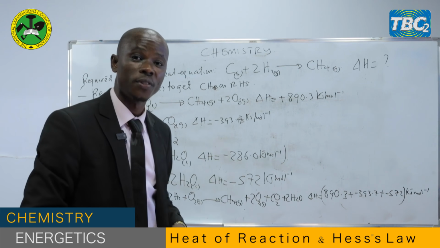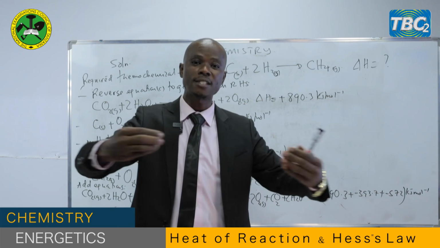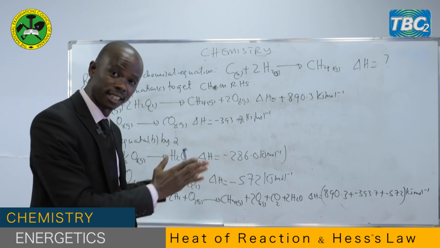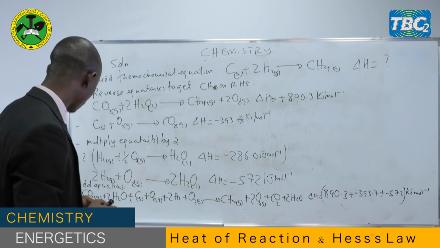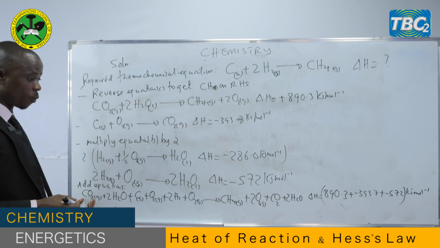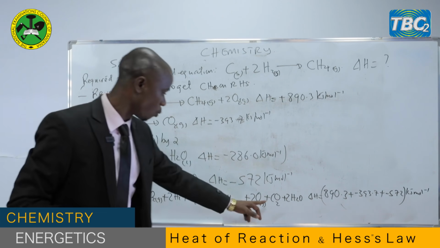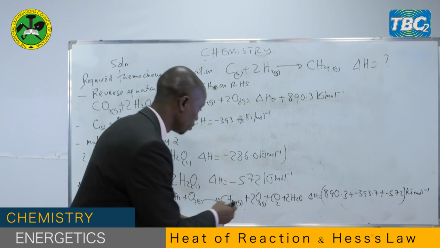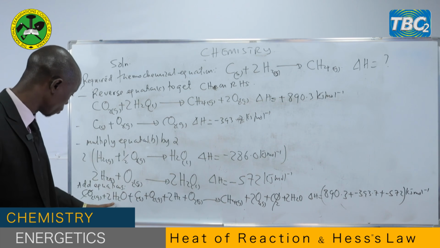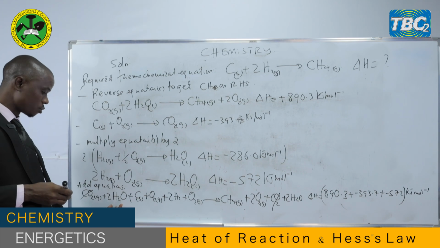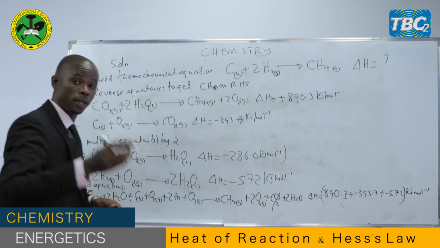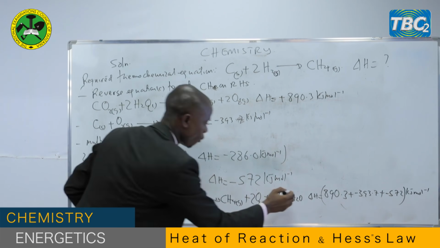What do you do? Another skill: you cancel out those compounds which are present on both sides, the reactant side and the product side. So let's check. We have carbon dioxide on this side, 1 mole, and also 1 mole of carbon dioxide on this side. So these compounds will cancel out. We go to water. 2 molecules of water on the reactant side and 2 molecules of water on the product side. So this one will go.